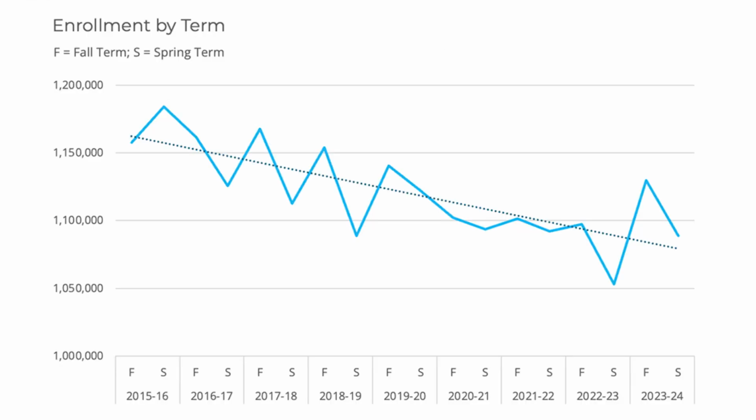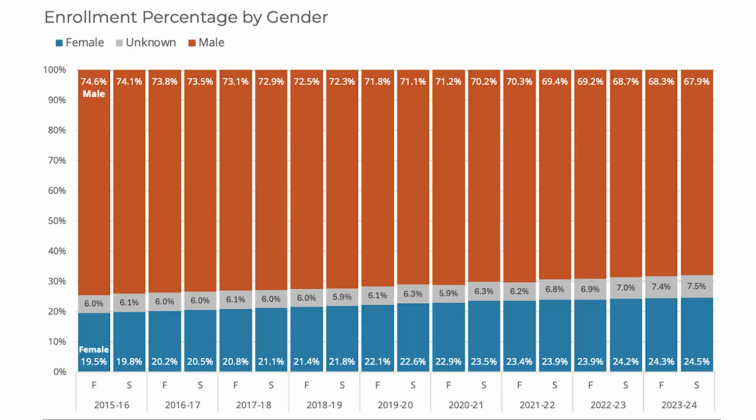I have 2 sample visualizations. The first is the enrollment by term report. On the x-axis, we have fall and spring, starting from fall 2015 all the way to spring 2024. On the y-axis, we have enrollments. We have our data line in solid blue, and then we have our trend line in the dotted line. From this data, we take the enrollment counts and we break those down by different student demographics.